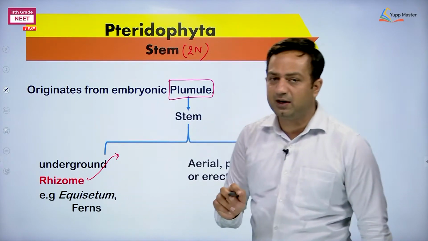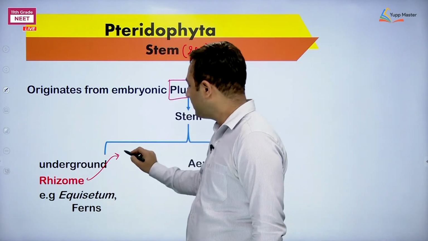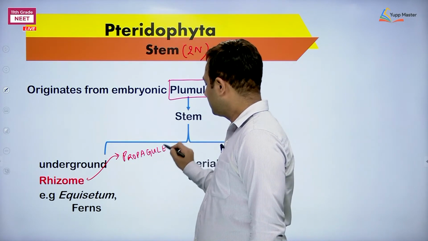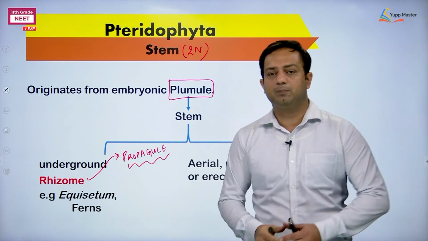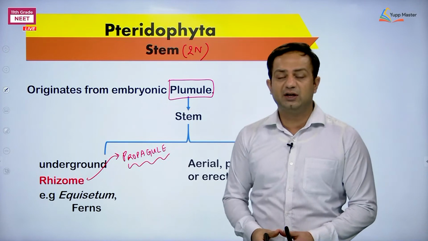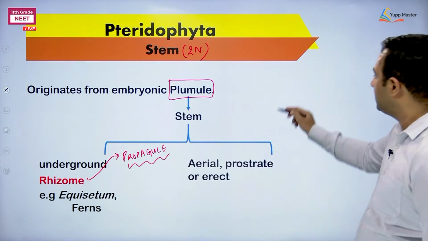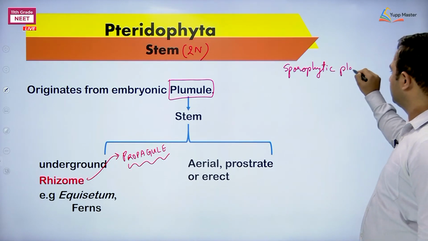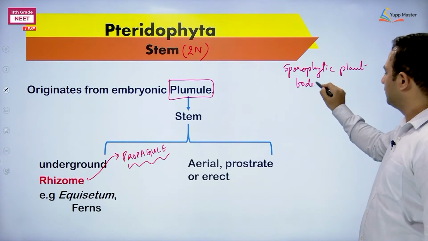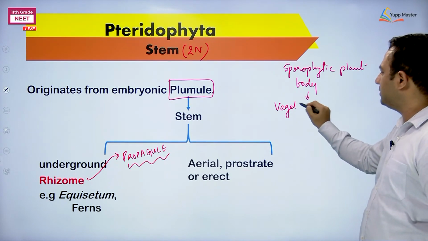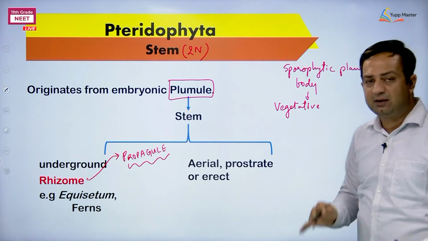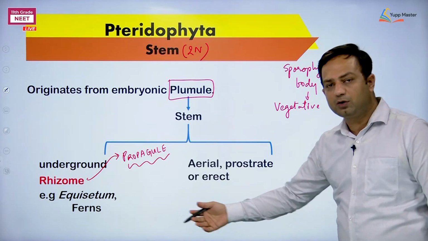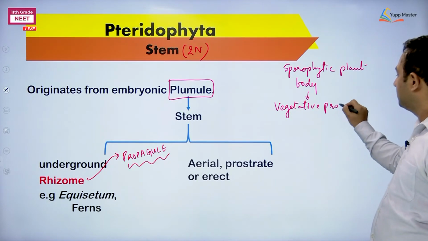Now stem is having bud, it is obvious. Okay, so this rhizome acts as propagule. Propagule means the structure that can propagate vegetatively. As I told you that sporophyte can propagate vegetatively. Here I am telling you, the sporophytic plant body can do vegetative propagation. This is how they are able to sustain on land. Else they are obviously confined to where? Nearby water bodies.